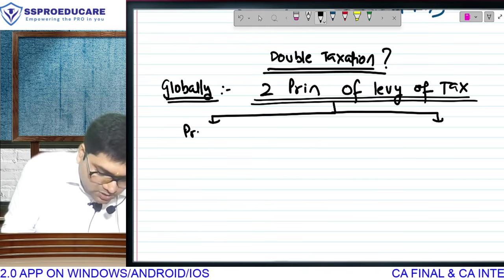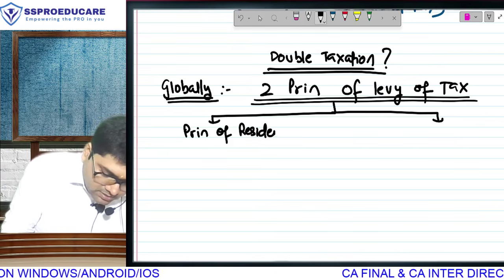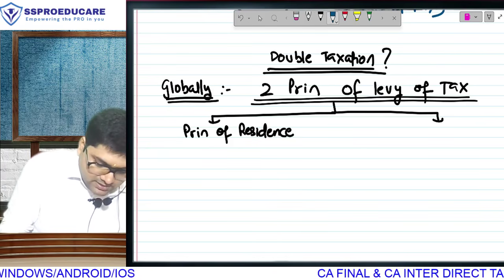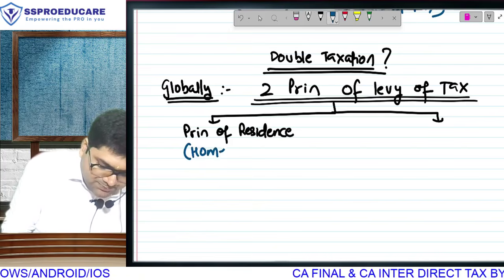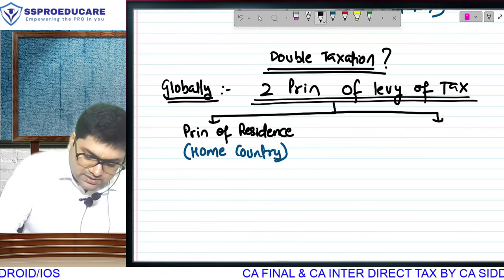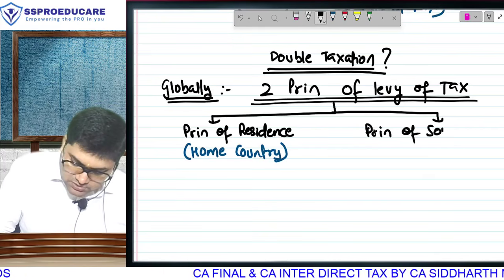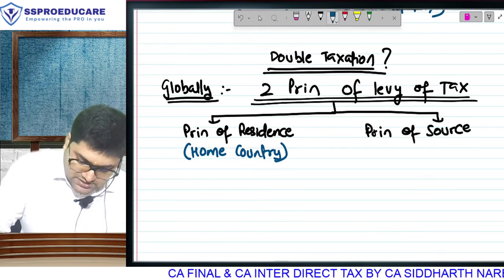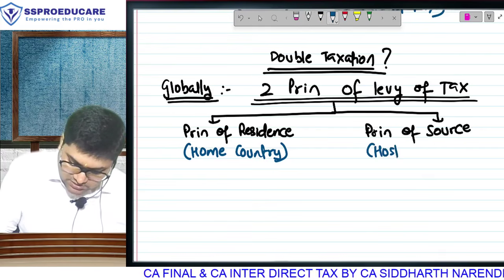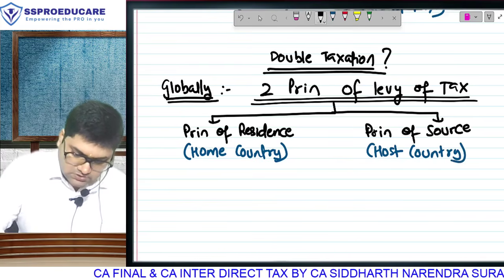There is a concept called principle of residence. The country which is applying the principle of residence in taxation is called the home country. And there is this concept called principle of source. And the country which is applying this concept is called the host country.